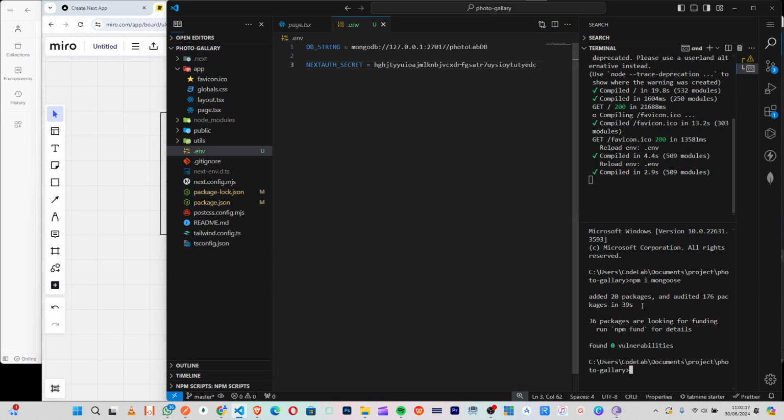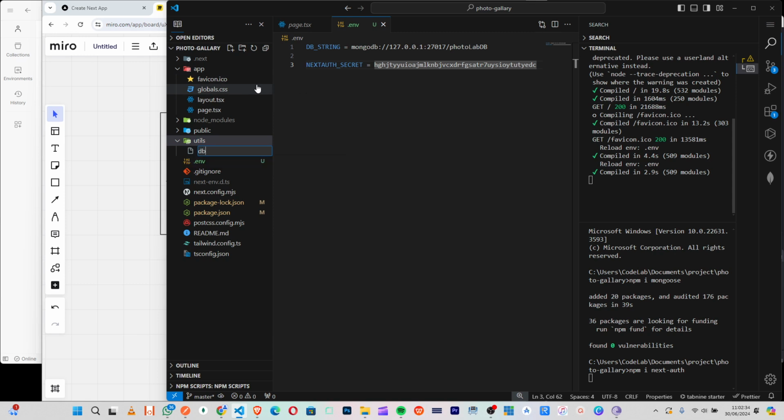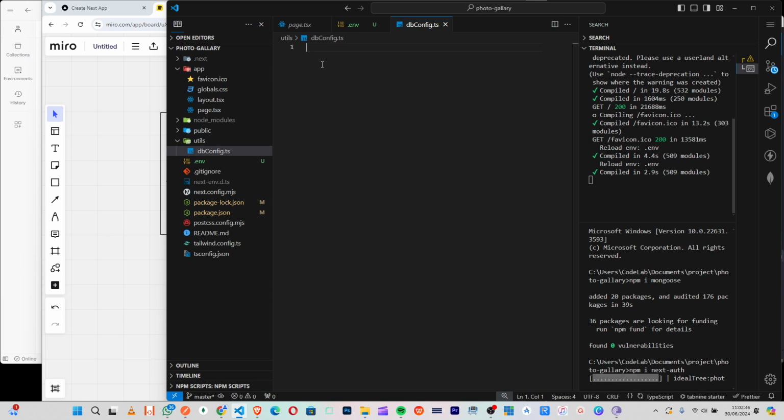Okay, since we will use next auth, we'll just install next auth. Okay, brilliant, right? We've done that one. So the next thing we'll do now is to make sure our db is established. So I'll come here and click our db config .ts, right? So the moment we have this, the next thing I will do is to say